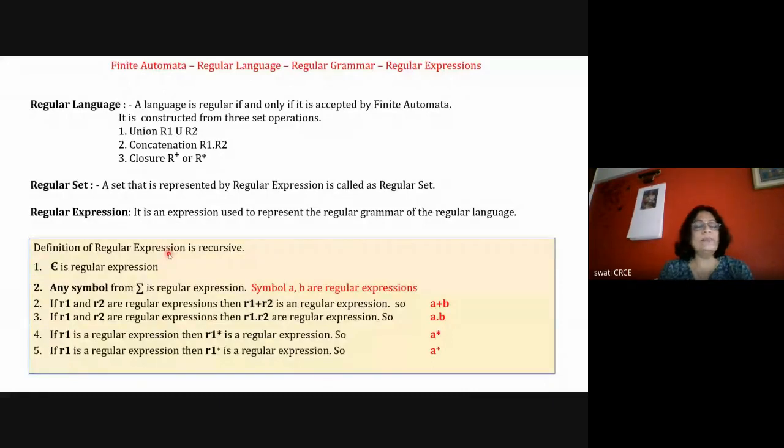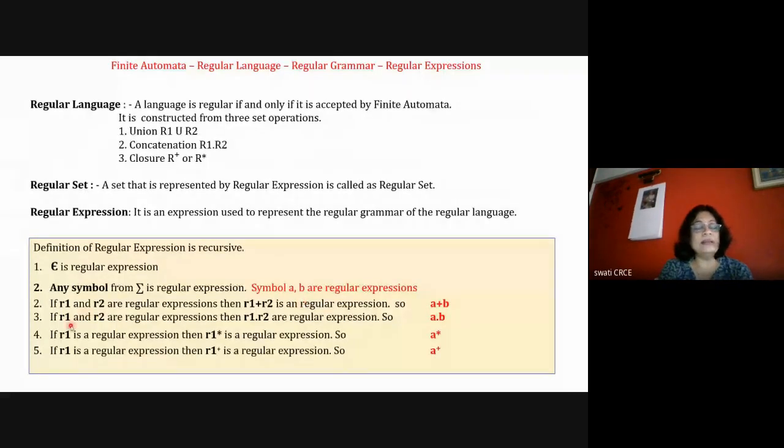The second definition is that any symbol from sigma, where sigma is your input alphabet, is a regular expression. So if sigma is equal to {a, b}, both the symbols a and b are regular expressions. So now we have three regular expressions: epsilon, a, and b.